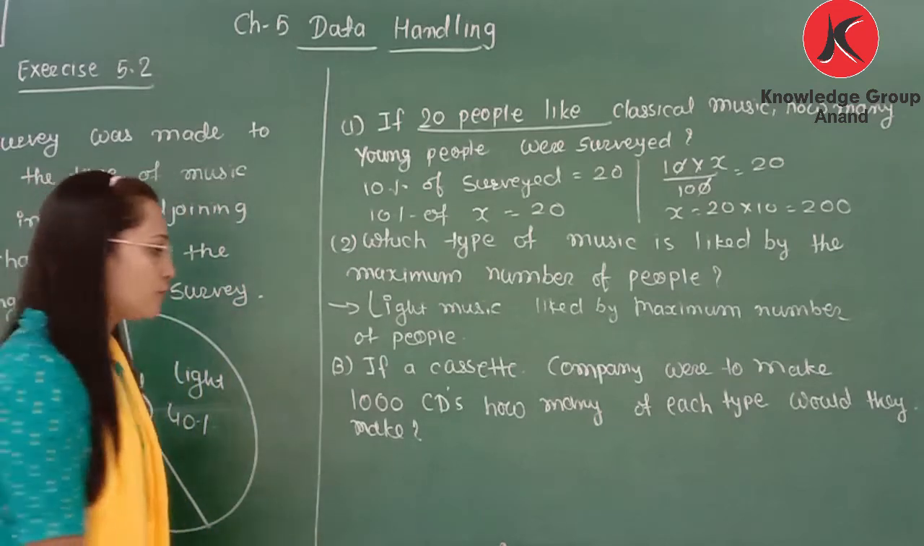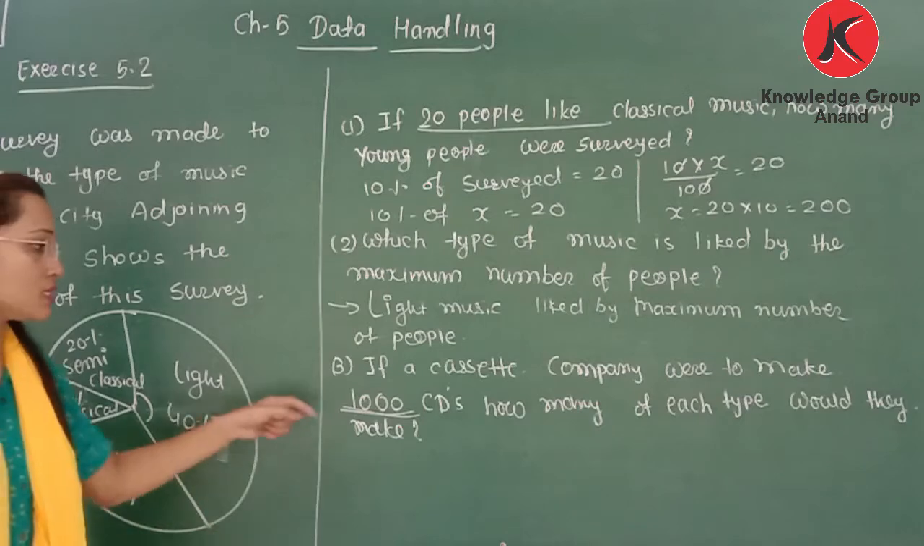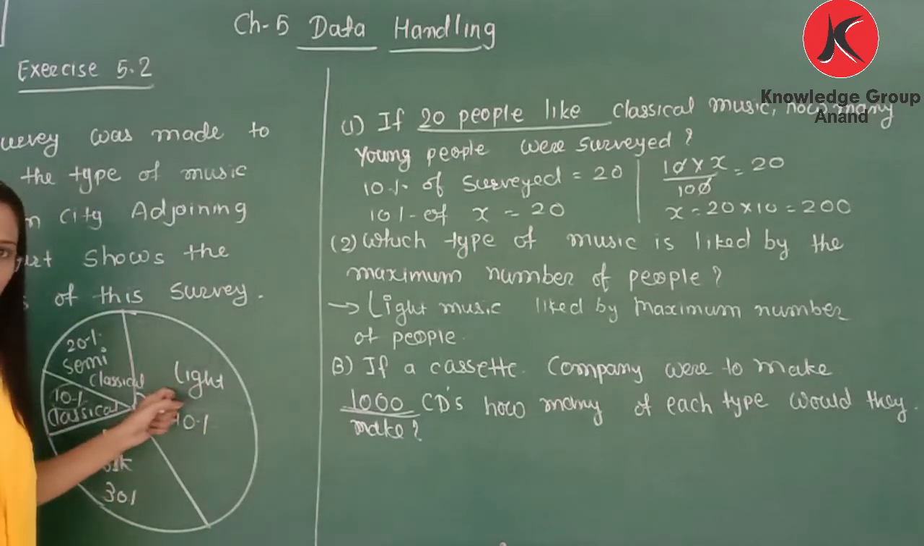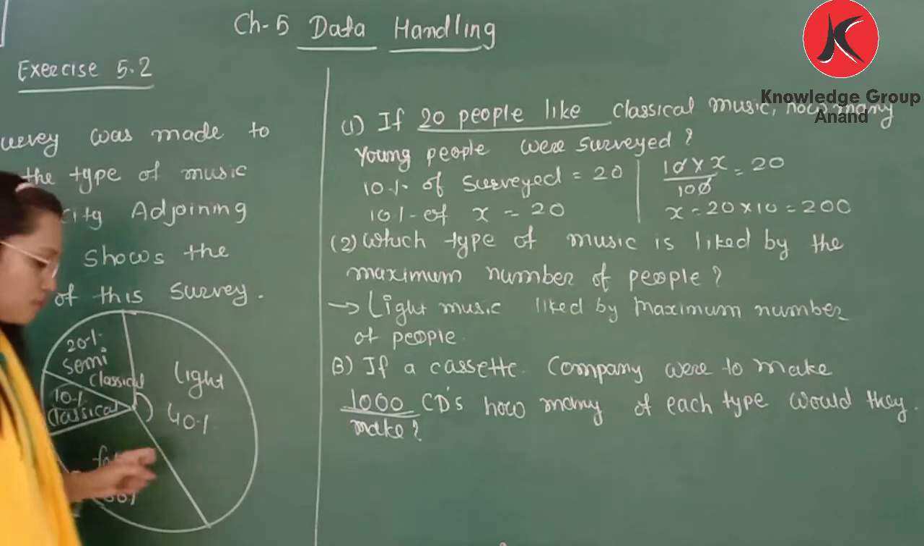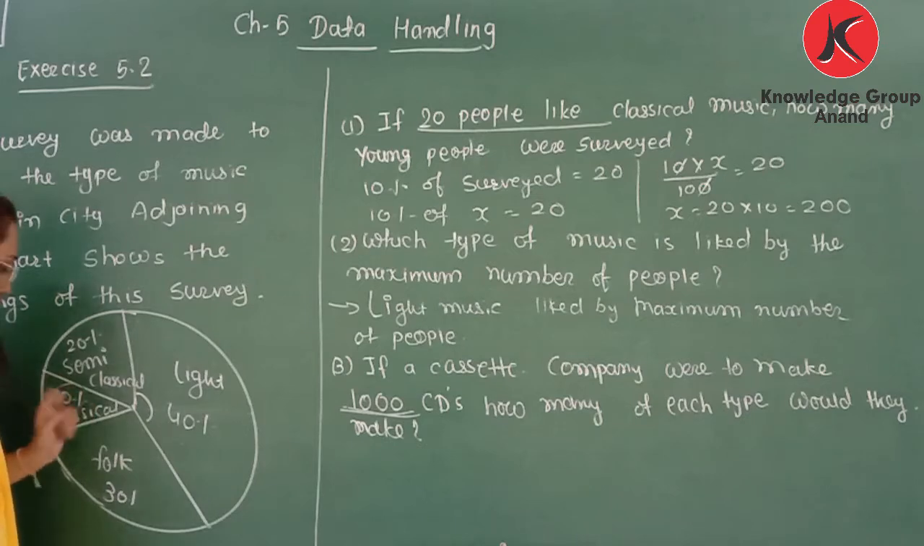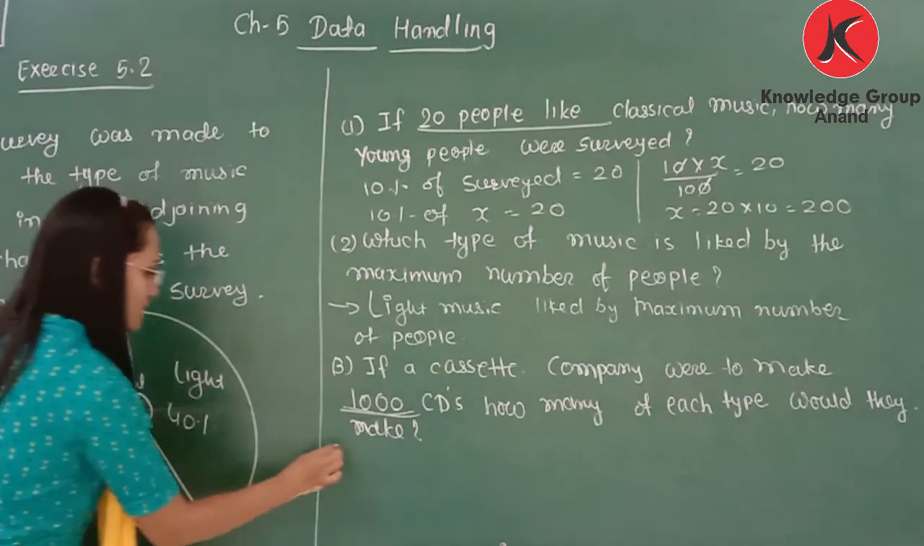Clear? Now next, if a cassette company were to make 1,000 CDs, how many of each type would they make? So if the company is making 1,000 CDs, then how many CDs must be of each type? Means how many CDs must be of light music? How many CDs must be of folk music? How many CDs must be of classical? And how many CDs must be of semi-classical?